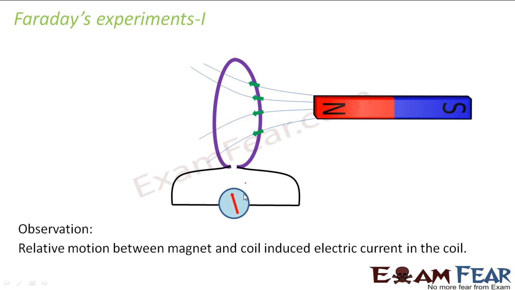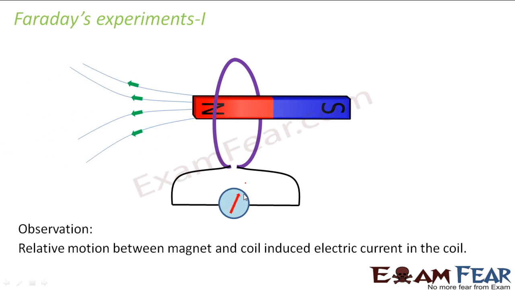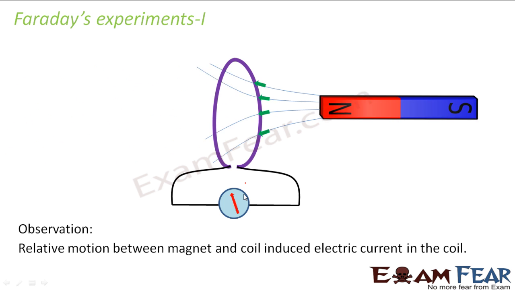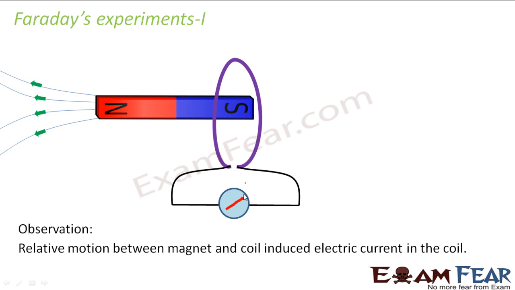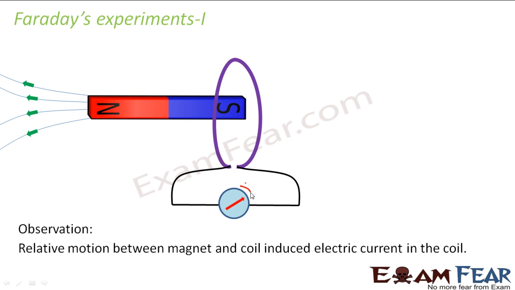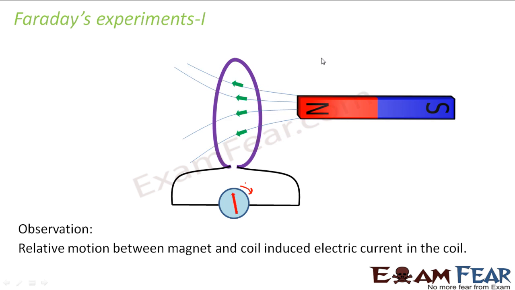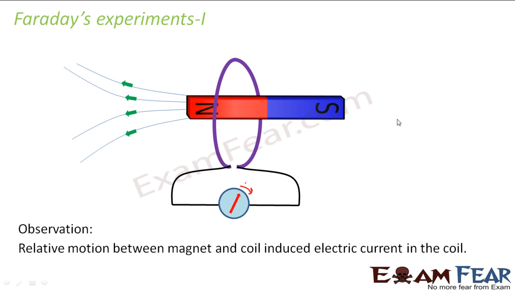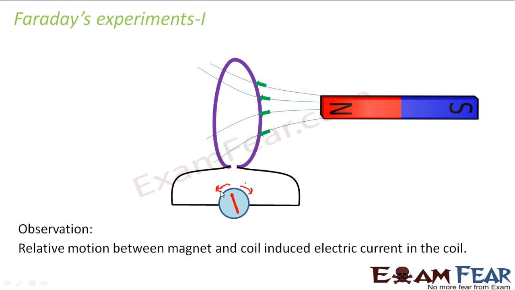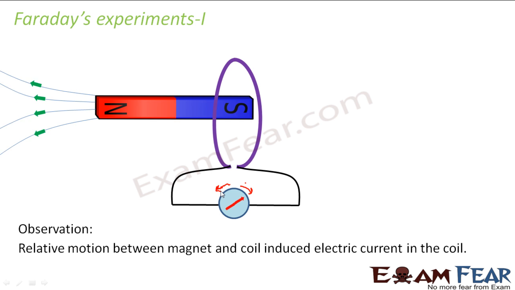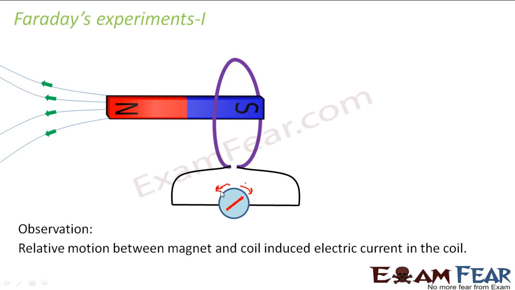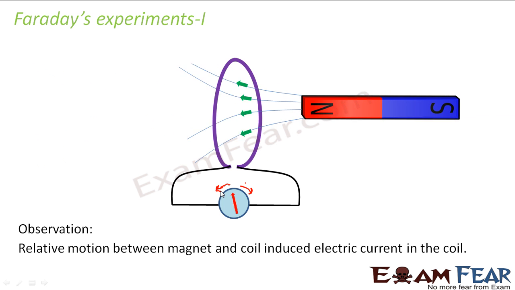Again, he observed that when he reverses the north and south pole of the magnet, the same deflection effects were observed but in the opposite direction. For example, right now the north pole is facing towards the coil, right? So when it is coming near, the deflection is occurring in this direction. But he observed that if he reverses the north pole and south pole and brings it near, then the deflection will happen in this direction. So if we reverse the north and south pole, the deflection also gets reversed. When the magnet is brought nearer, and when it is taken away, again in that case the deflection gets reversed.